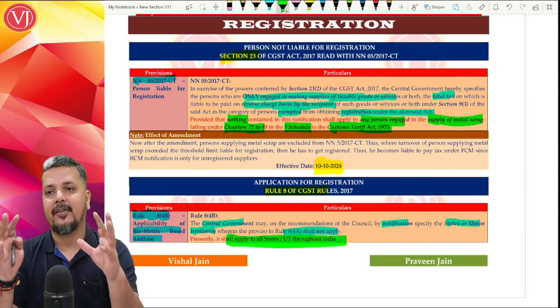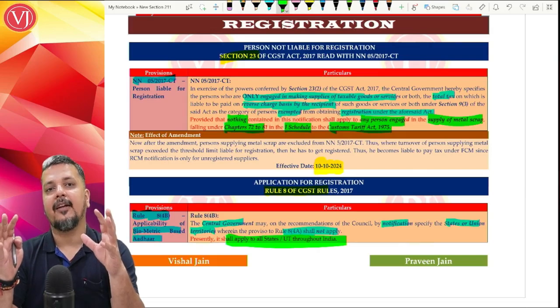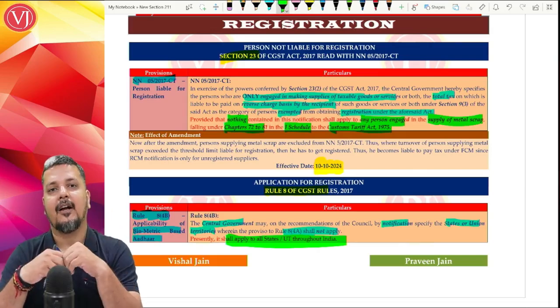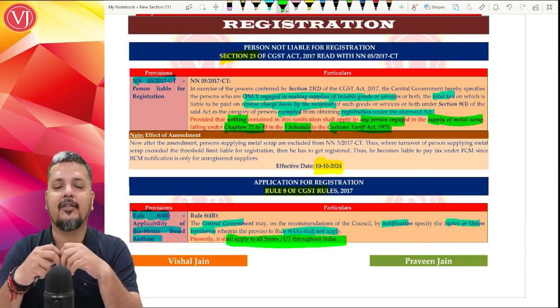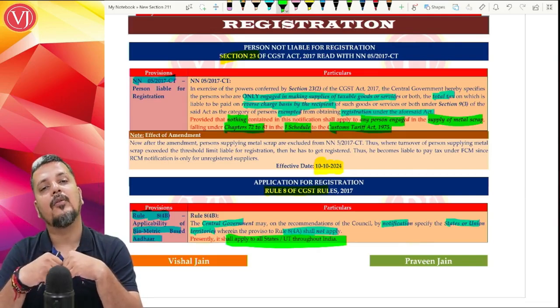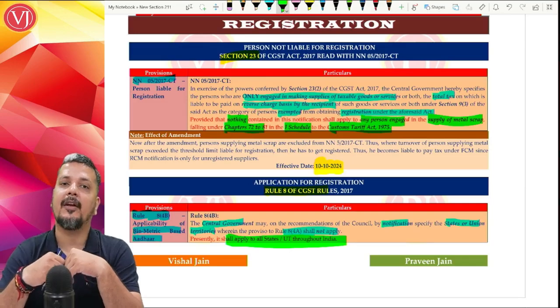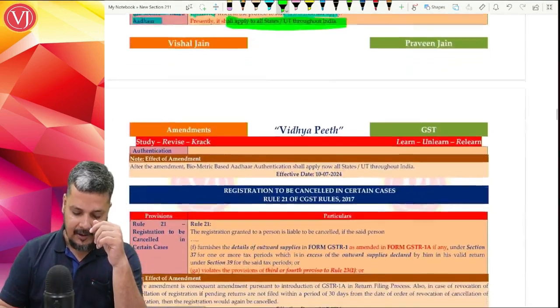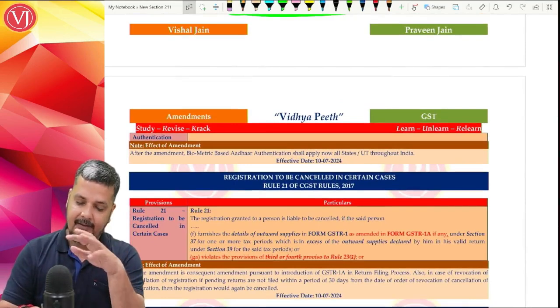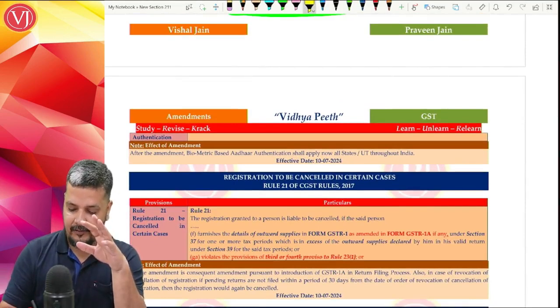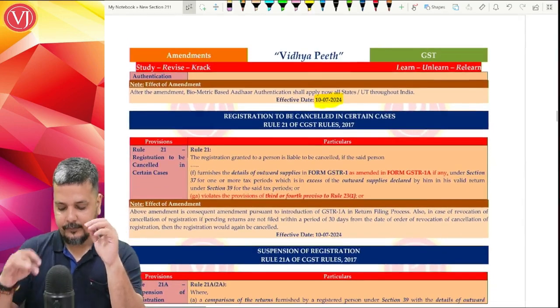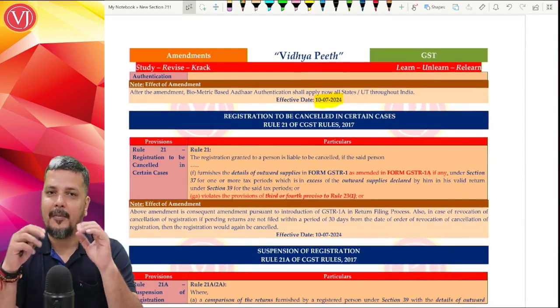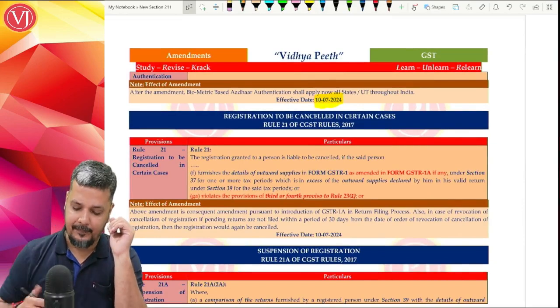So if at all you are selected as a risky assessee by the system where you have done your Aadhaar authentication, but the system is telling that no, there's something that needs to be verified, then you have to undergo the process of biometric based Aadhaar authentication again, and this is applicable in all the states with effect from 10th of July 2024. Now that is the amendment in your Rule 8 Sub-Rule 4B.